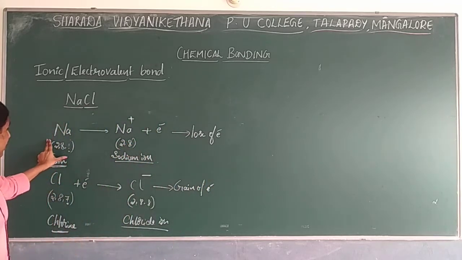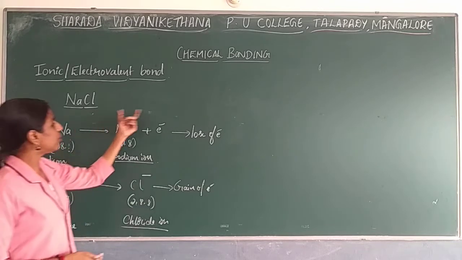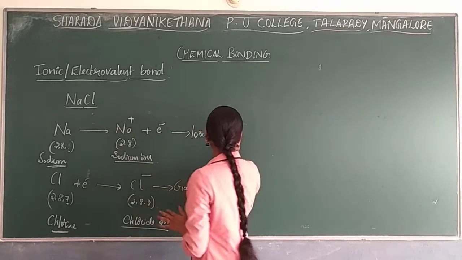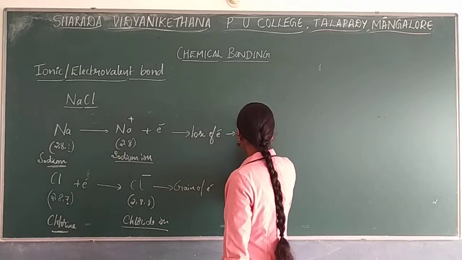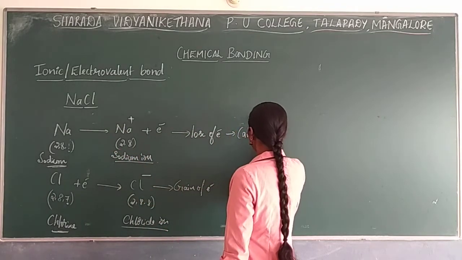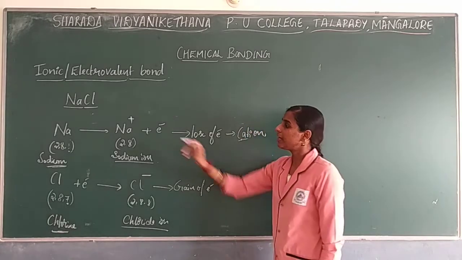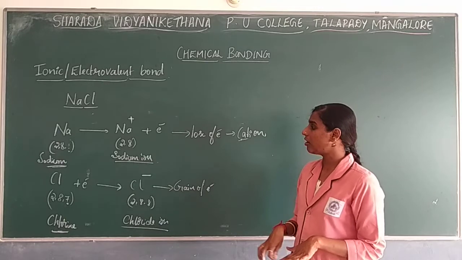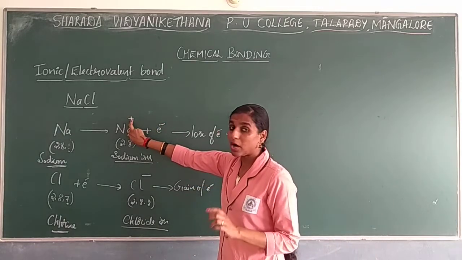If a neutral atom loses an electron, then the ion is considered a cation. A cation is nothing but a neutral atom that loses an electron to become stable, and it gets a positive charge.